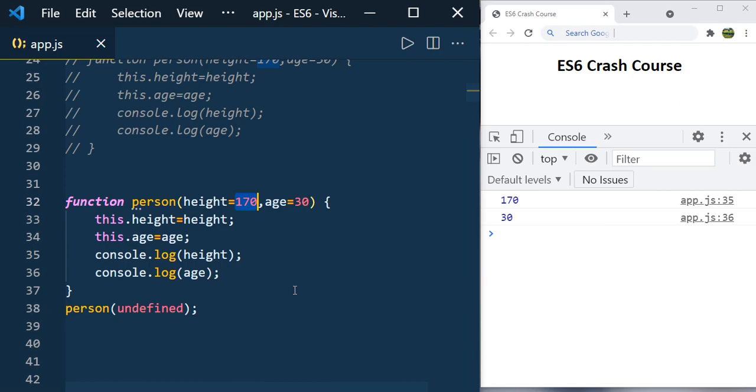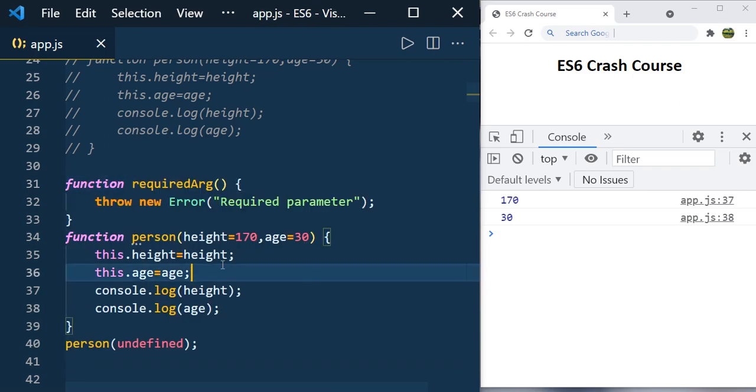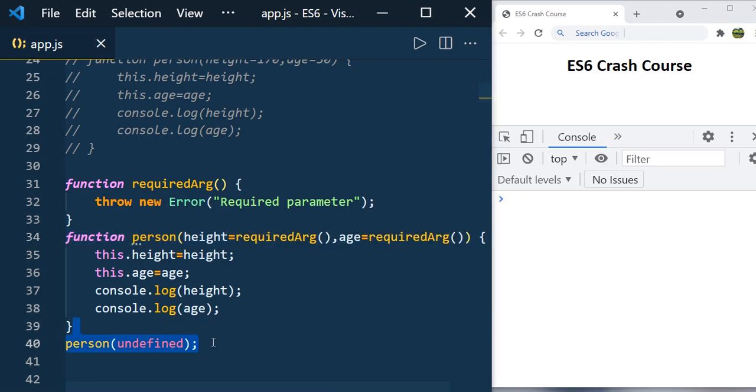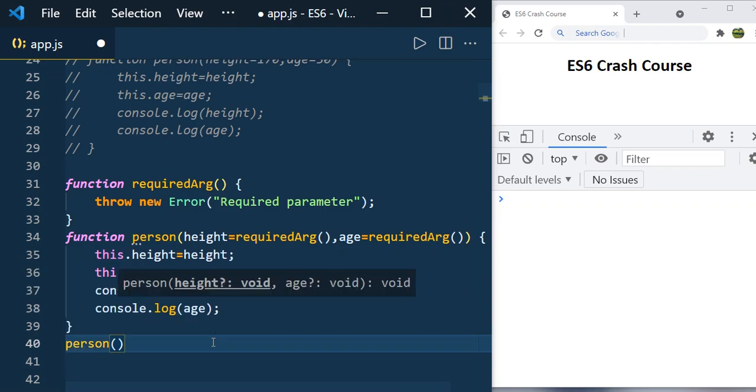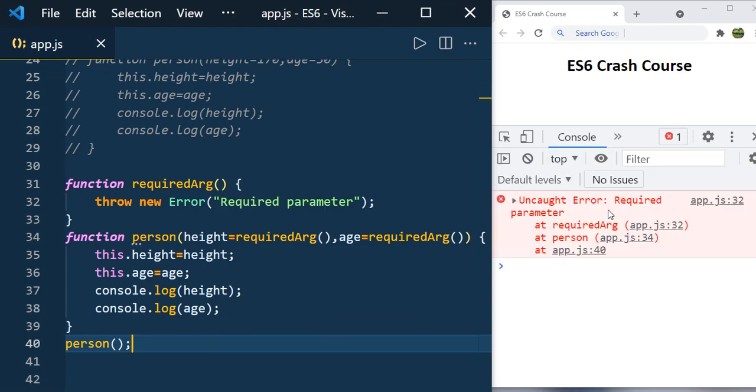Not just the values, you can assign functions also to the default parameters. Like let's say here function. So assume you have a function required argument and it throws the error. So let us assign that to the height. Same way assign here also. Now just remove this call and save it. Now if you call person without passing any values, so let's save it, you can see the error: required parameter.